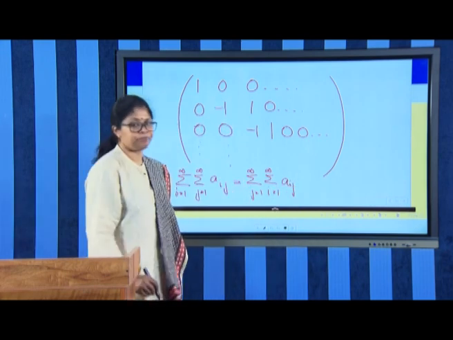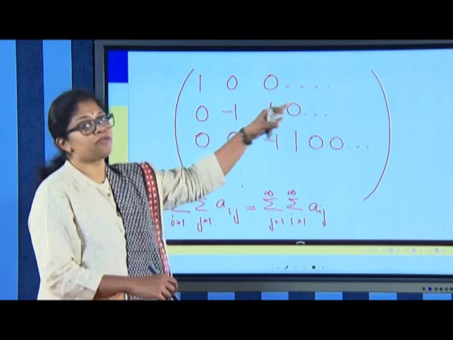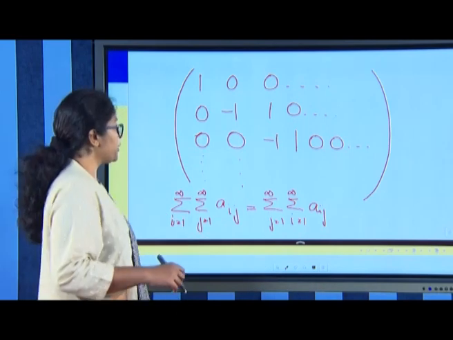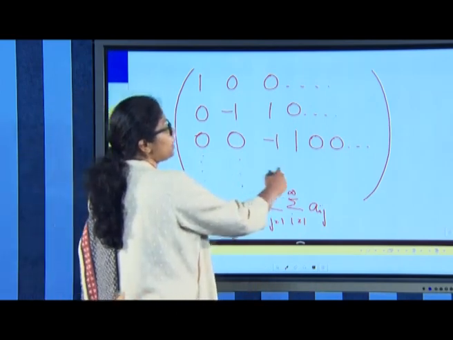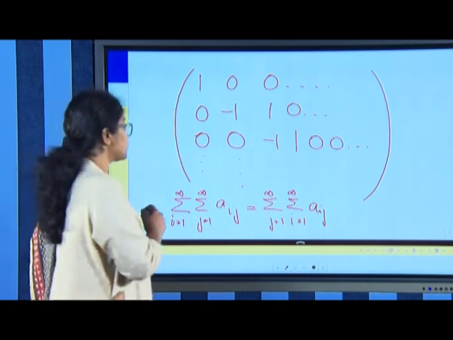Let us see. That means we will add the rows first and then add all those row values, and we will add all the columns first and then add all the column values.